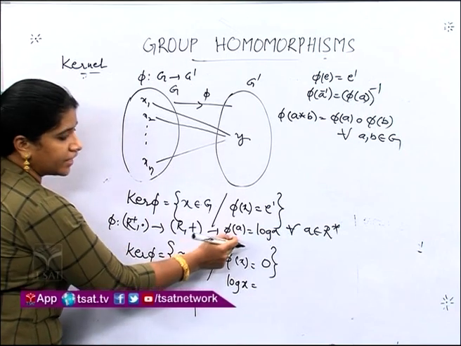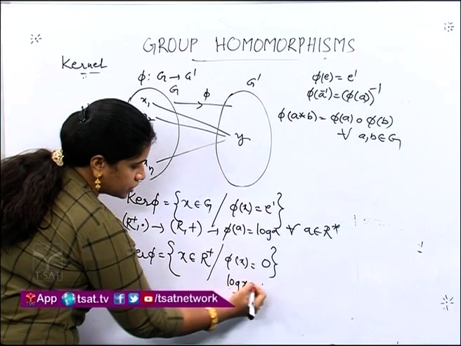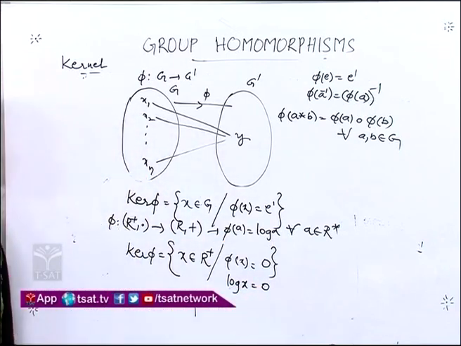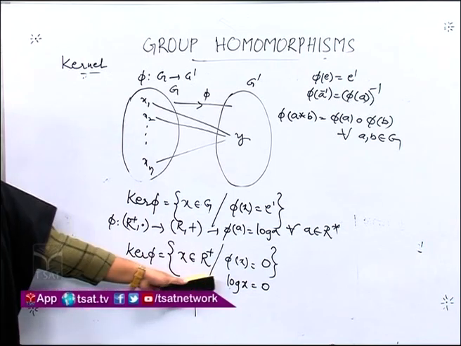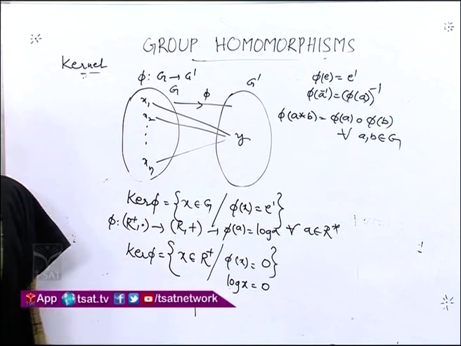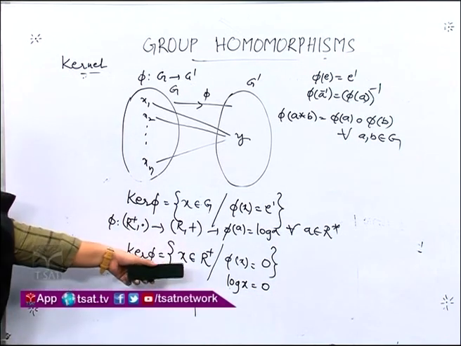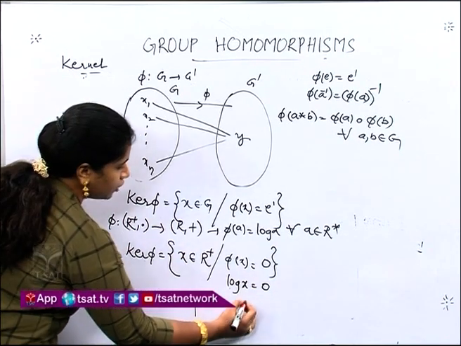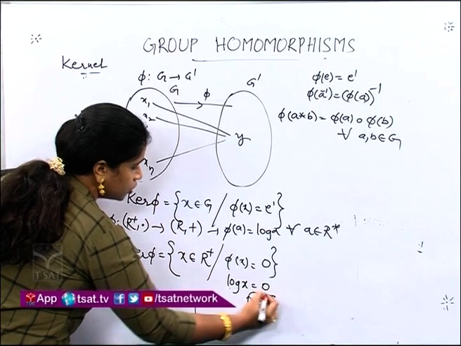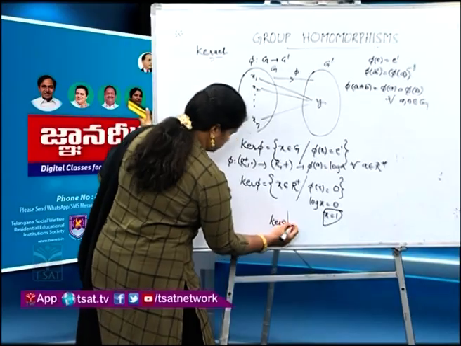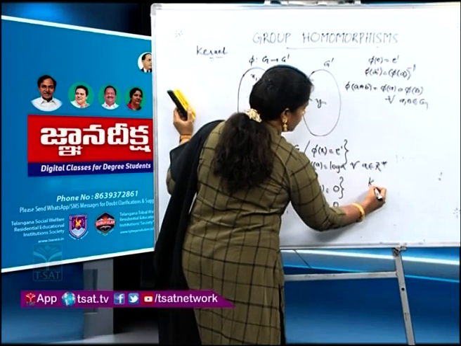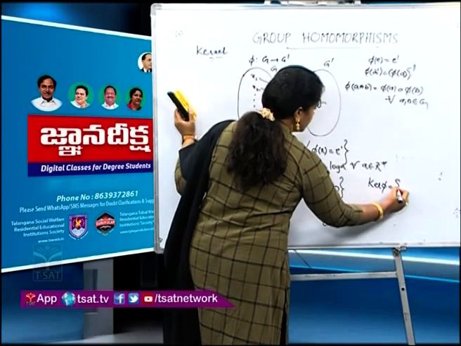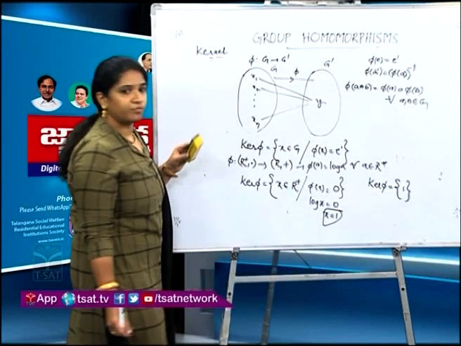Since we defined phi as log a, phi of x equals log x equals 0. When do we get log x as 0? What are the possibilities for x? The only possibility to get log x as 0 is when x equals 1 in the set of all positive real numbers, right? So the value of x can be only 1. So ker phi will constitute only the single element 1.